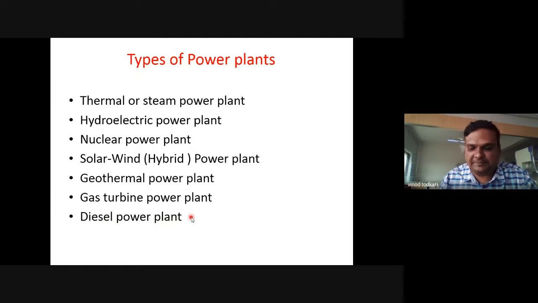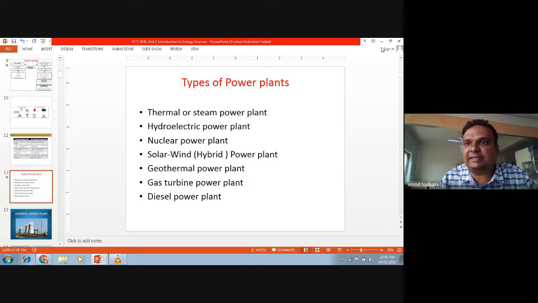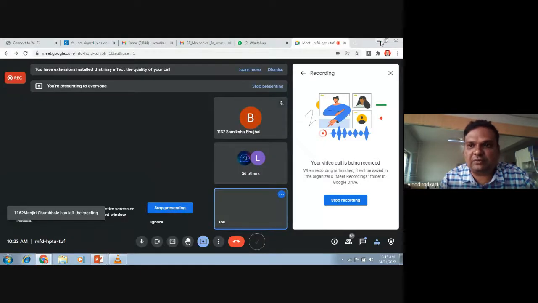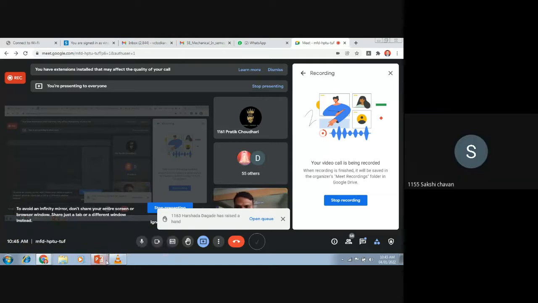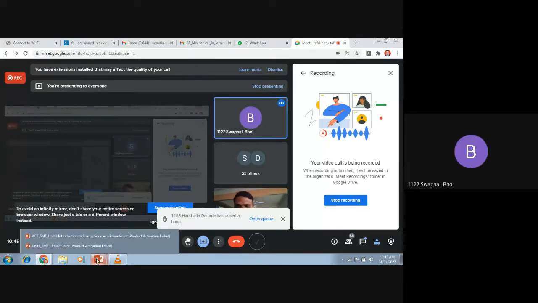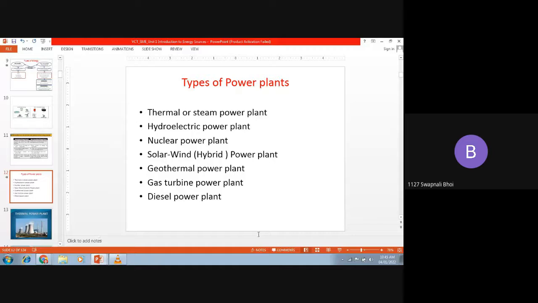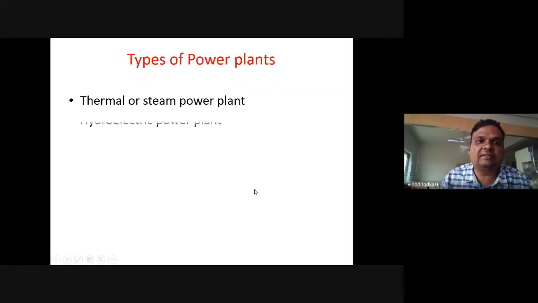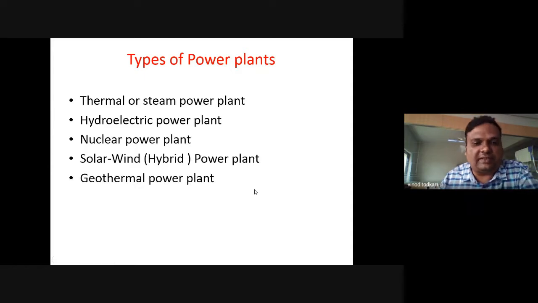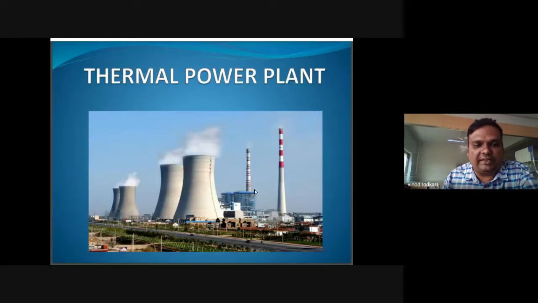Can anyone tell me why in all power plants we generate electrical energy? Is my question clear to all of you? Yes, sir. Because of the high demand of electricity. Excellent. Because of high demand of electricity. See, and tell me, in our day-to-day life, which energy do we need the most?